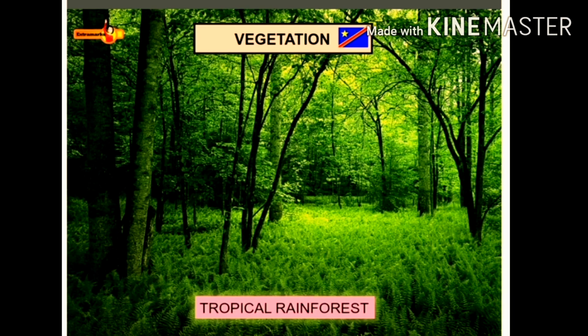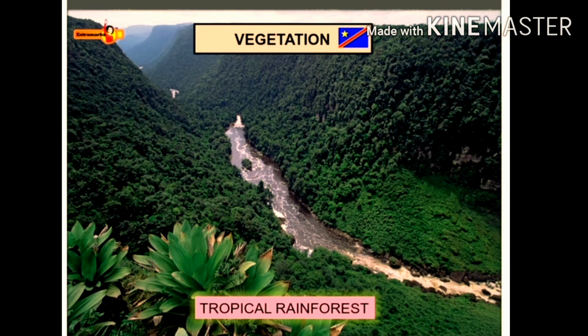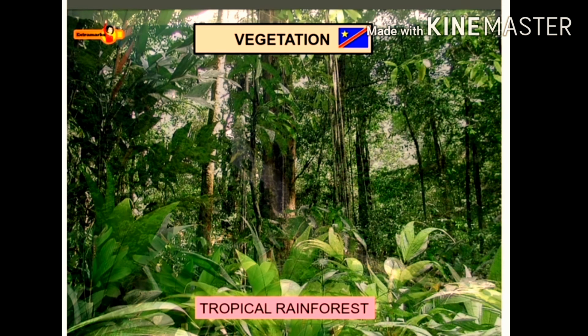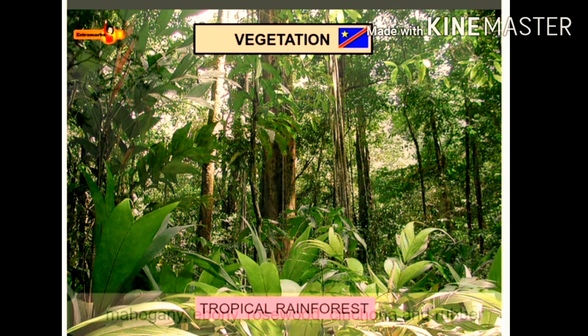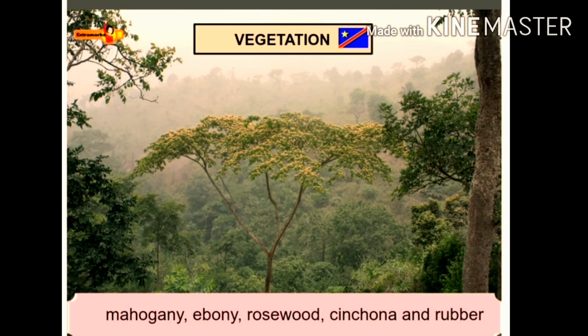Most of the Congo region is covered with dense evergreen forests called tropical rainforests. The hot and humid climate of it is favorable for the growth of plants. Here, a large variety of trees and other plants are found. The types of trees are mahogany, ebony, rosewood, cinchona, and rubber.